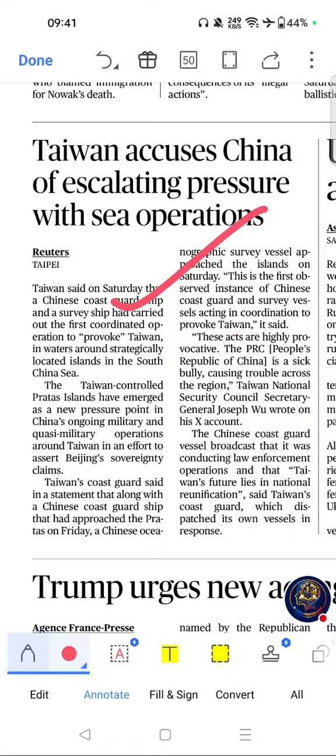Taiwan accuses China of escalating pressure with sea operations. If you see the importance, the Indo-Pacific region is a major UPSC IR topic. South China Sea remains a geopolitical hotspot relevant for maritime security and global trade routes. Key themes are South China Sea, Pratas Island, Grey Zone warfare, and Taiwan-China relations.